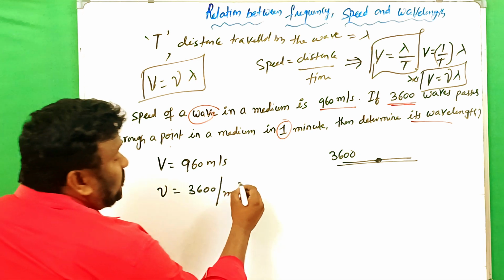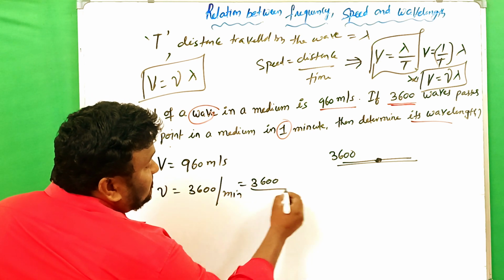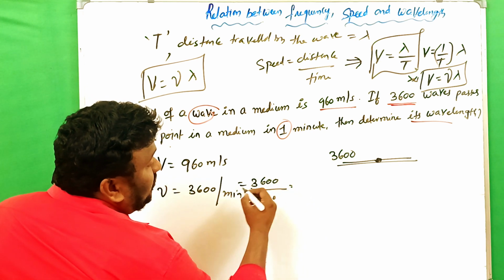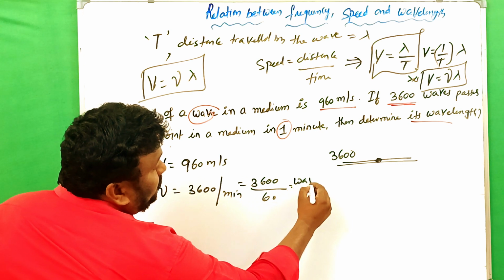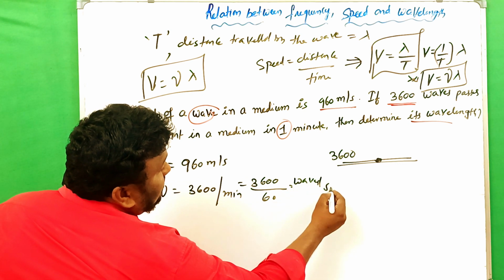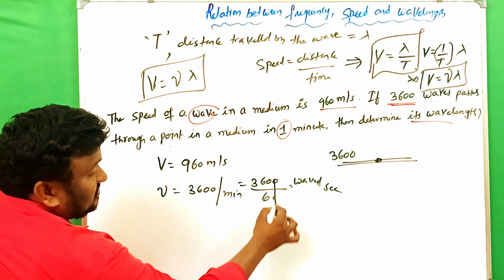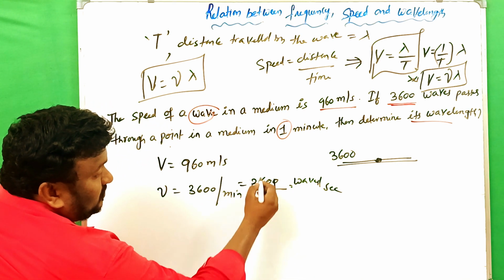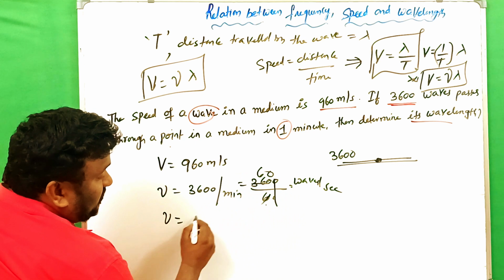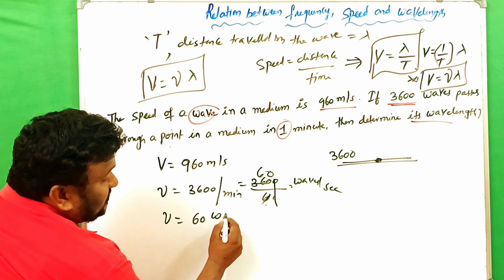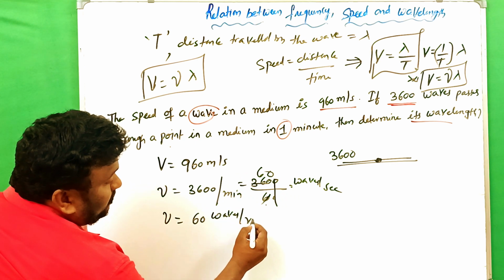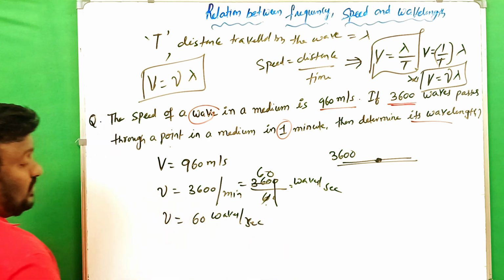So obviously 3600 per 60, that is the number of waves per second. Waves per second is nothing but frequency. So simply cancel 60. Nu is equal to 60 waves per second. Clear?